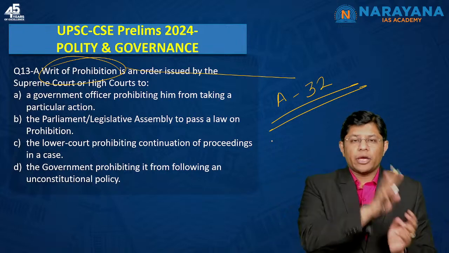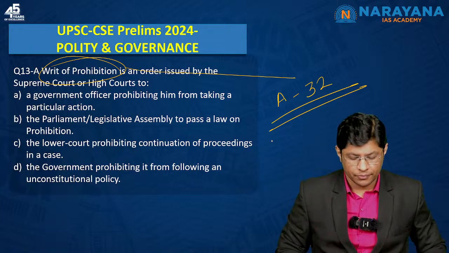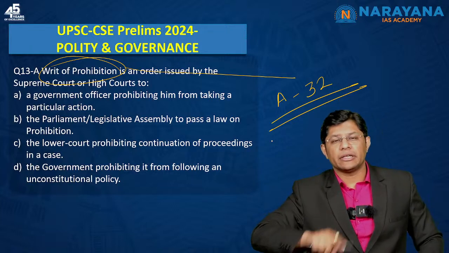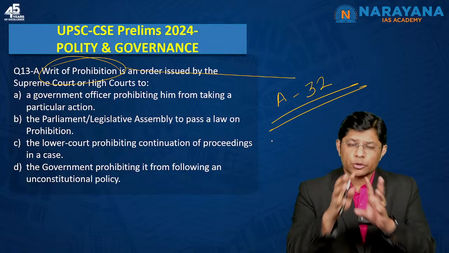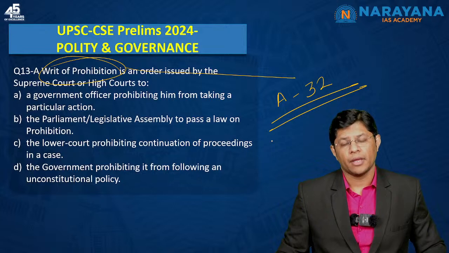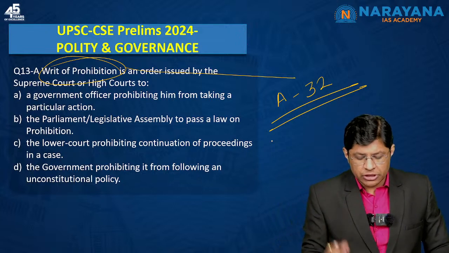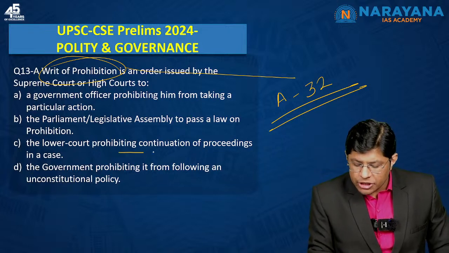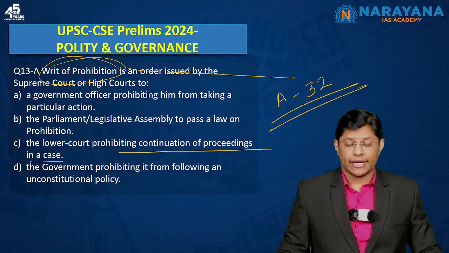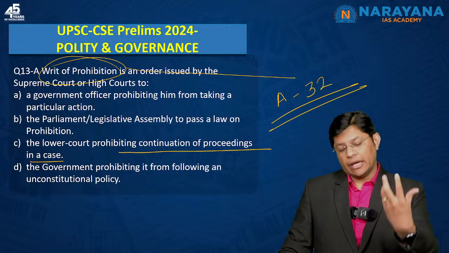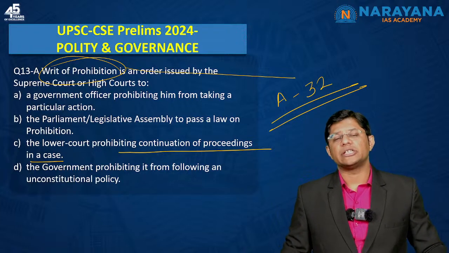When it comes to prohibition and certiorari, the higher court is ordering the lower court. Now, in prohibition, the higher court orders the lower court to quash the proceeding before the lower court, right? So, here you see that option C, the lower court prohibiting continuation of proceedings in a case. The higher court might feel that the lower court is usurping the jurisdiction. In such a case, the writ of prohibition is issued by the higher court.